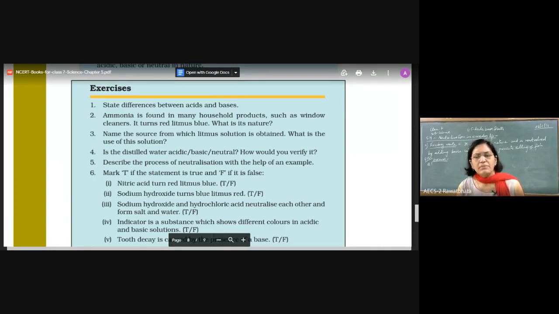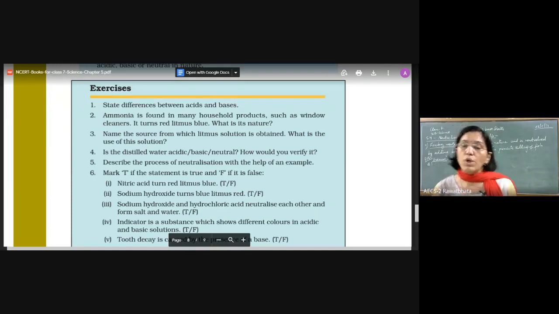Is it that bases are too safe? Can we go ahead and touch any base? No. Sodium hydroxide is such a strong base and its solution is formed with the help of pellets. Pellets means they are like small tablets. If you put those white tablets in water to make sodium hydroxide solution, the solution becomes too hot. You cannot touch that. But for normal cases we can say that bases are soapy in touch.